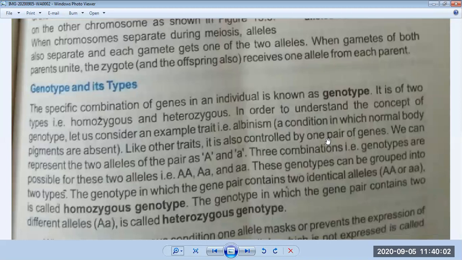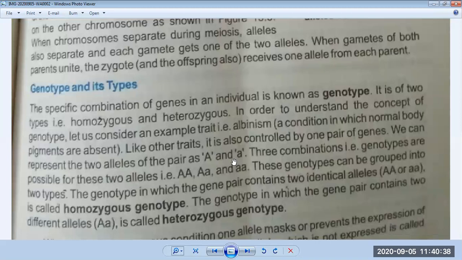In this trait albinism, if there is one pair of genes, we can represent the two alleles of the pair as A and A. I have told you that if there is a same pair of homologous chromosomes, they have the same pair of genes, but if they are different, their genes should be different. So in this example, we can say the alleles are capital A and small a.